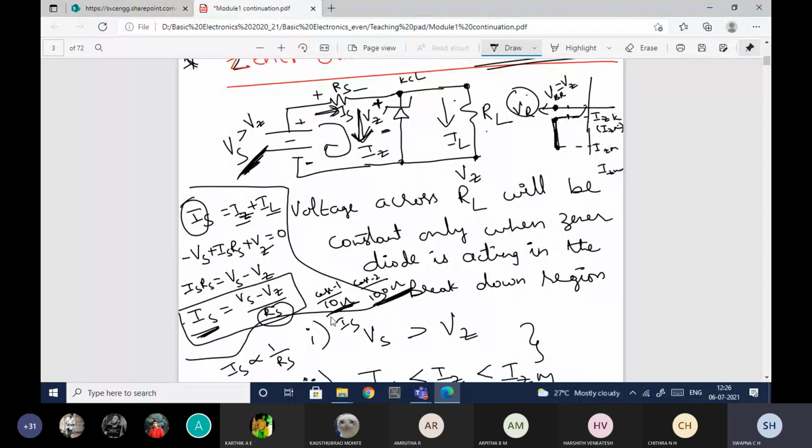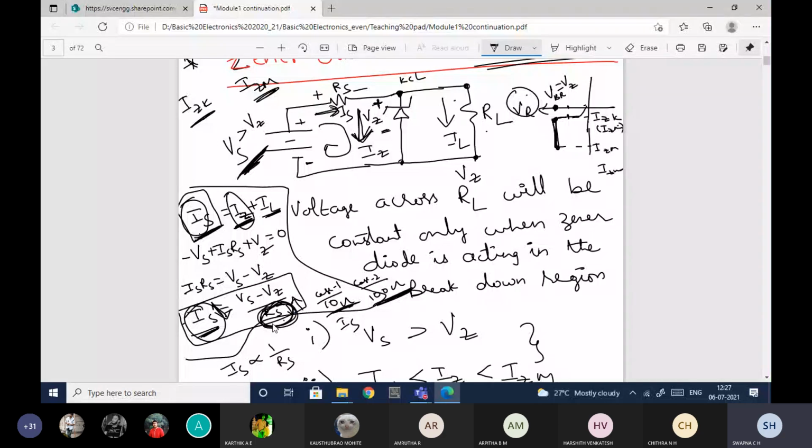The reason behind this is that when RS is less, the current will be more. RS is more, the current will be less. So based on RS, IS is changing. Based on IS, the current through the Zener diode is changing, because IS is nothing but IZ plus IL. IZ is the current through the Zener diode, which should be between IZK and IZM. So to maintain IZK and IZ minimum, I have to choose IS properly. In order to choose IS properly, I need to choose RS properly. That is the reason RS is said to be the current limiting resistor.